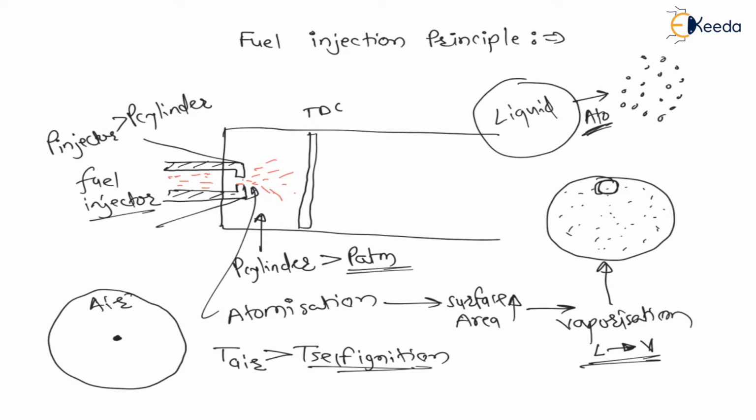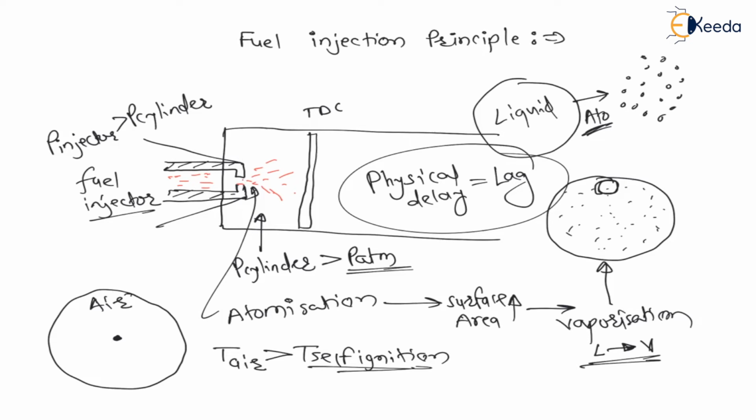Now my dear students, after increasing surface area and after vaporization, for mixing of air with fuel, we need some time. The physical mixing of air and fuel, we need some time, and this time is called physical delay, also called lag. That is the time required for physical mixing of air and fuel particles is known as physical delay or lag. This is the basic about diesel engine.